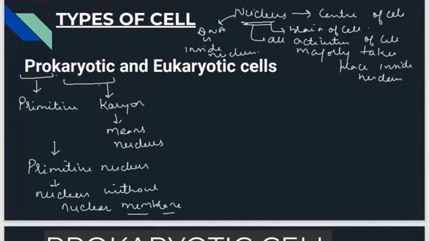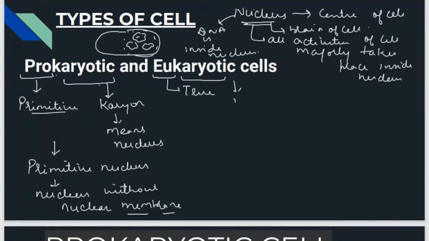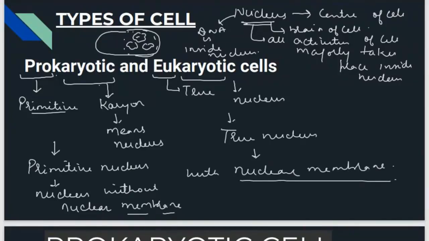All the contents of the nucleus will be present outside, like this, because there is no proper membrane. That is called a primitive nucleus. Whereas eu means true and karyotic again means nucleus. So in this, a true nucleus, a proper nucleus, is present, that is, with a nuclear membrane. Prokaryotic and eukaryotic is clear. In prokaryotic cells, the nucleus is without a nuclear membrane, and in eukaryotic cells, the nucleus has a nuclear membrane. Is it clear?